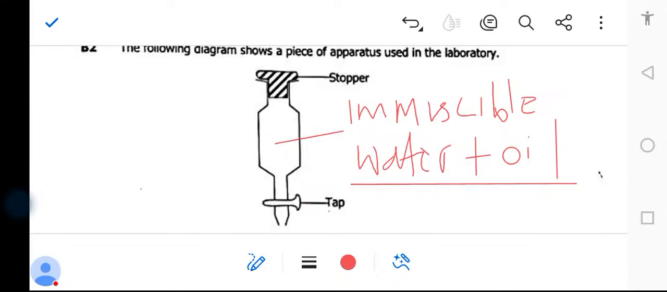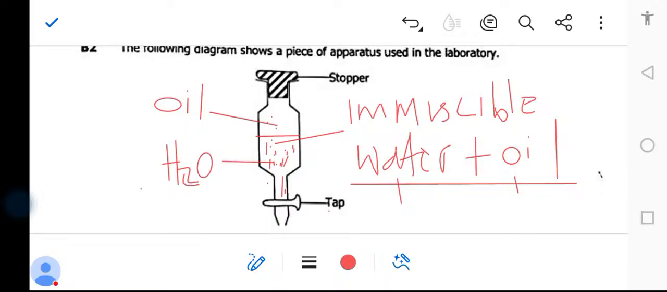So which one is heavier between water and oil? Which one is denser? The one that is denser will settle at the bottom here. So meaning if this is water, water is supposed to settle down here. We'll say this is H2O. And on top, what do we have here? Oil. Oil is always on top because it is less dense than water.